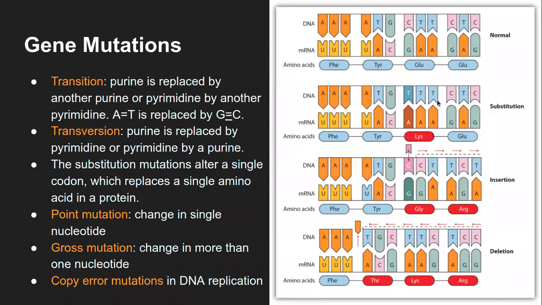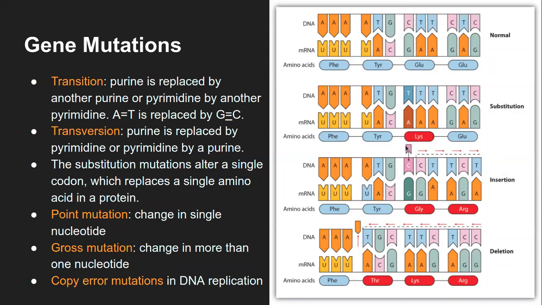In this case, this was the actual protein sequence: phenylalanine, tyrosine, glutamic acid. I hope it is glutamic acid, or it can be glutamine, but either of these two, I have to check that. When a single change happens, from C to T, ultimately in the mRNA a G to A change happens, and that leads to the change in one of the amino acids, that is lysine.